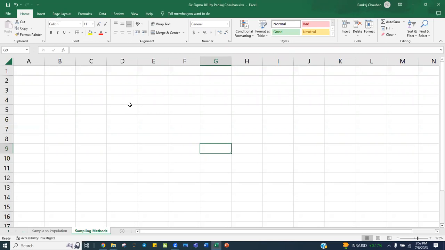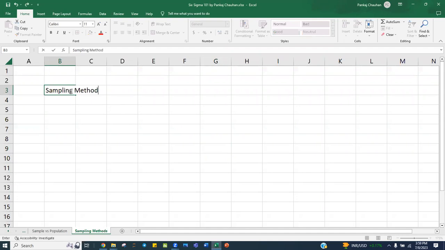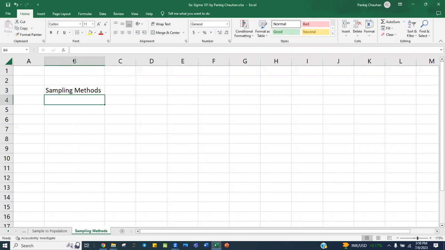In this session, we are going to talk about the different types of sampling methods. In the last session, we understood sampling and population. So now, what are the different ways we can sample from the population to avoid any sampling error? Mainly we are going to talk about 5 types of sampling, and that covers almost all.